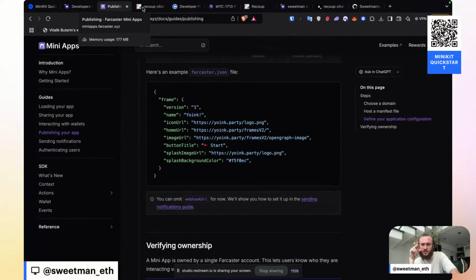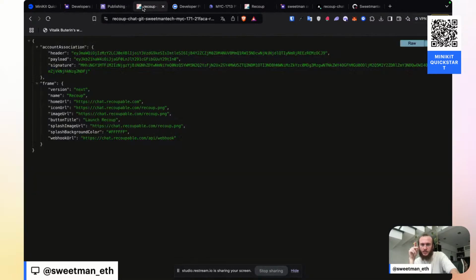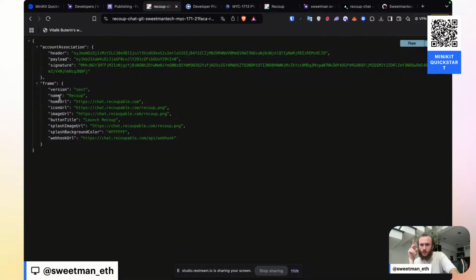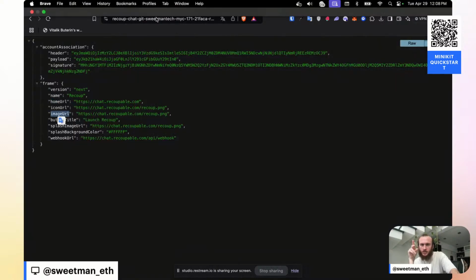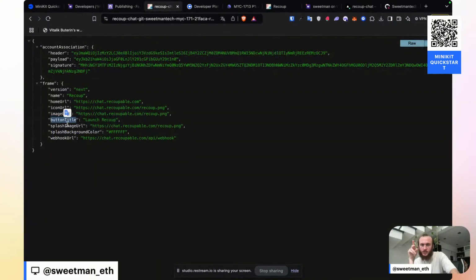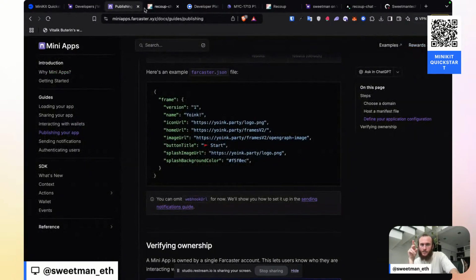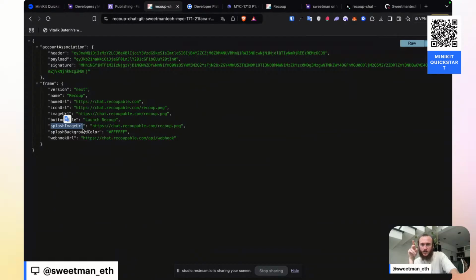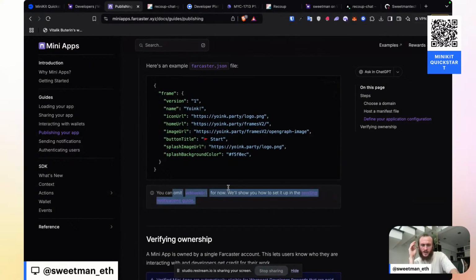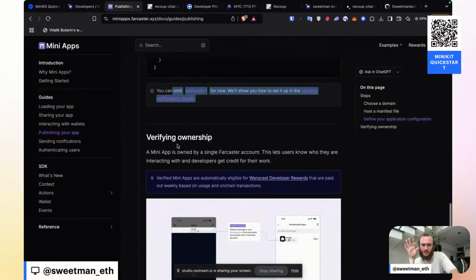Which includes version, name, icon URL, home URL, image URL. We've got home URL and image URL. Button title, splash image URL. We've got button title, splash image URL. And then splash background color. We don't even need this webhook. You can omit webhook URL for now. So we could omit that for now.